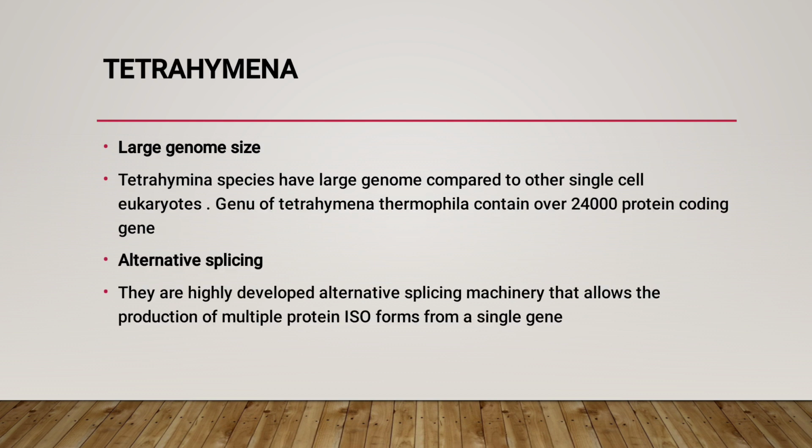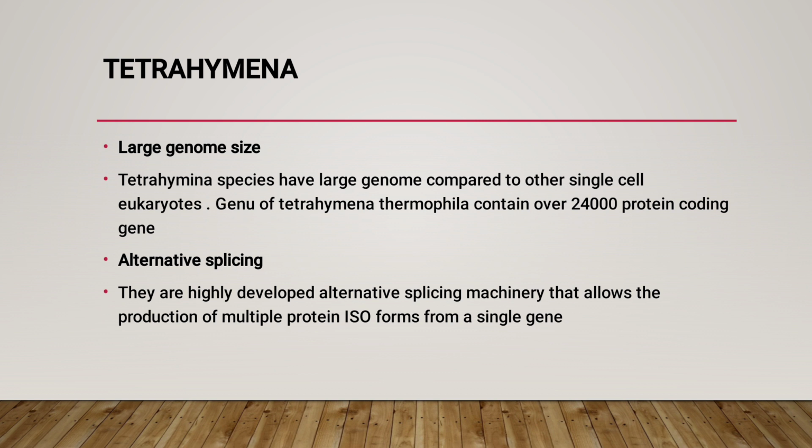Now we can study Tetrahymena. We said that Mycoplasma have a reduced genome size. But in Tetrahymena, there is the opposite condition: they have a large genome size. Tetrahymena species have a large genome when compared to other single-cell eukaryotes. Tetrahymena is a ciliated single-cell eukaryote, but unlike other single-cell eukaryotes, Tetrahymena shows a large genome size. Tetrahymena thermophila contains over 24,000 protein coding genes, which is much higher when compared to others.